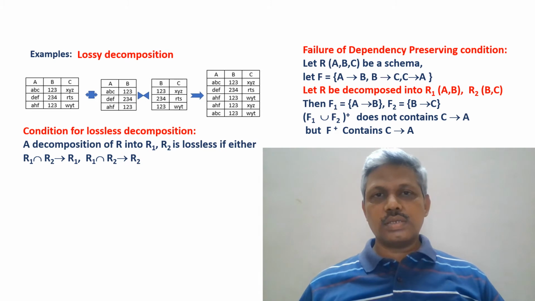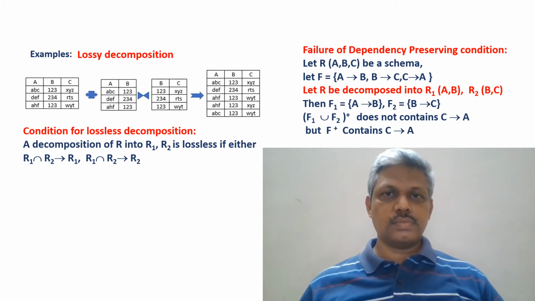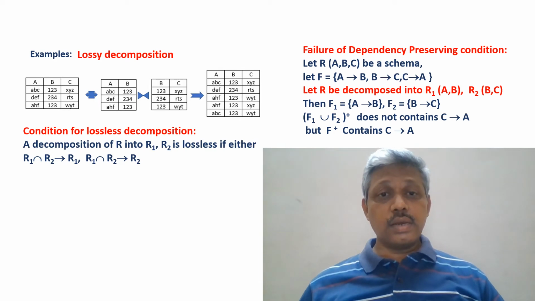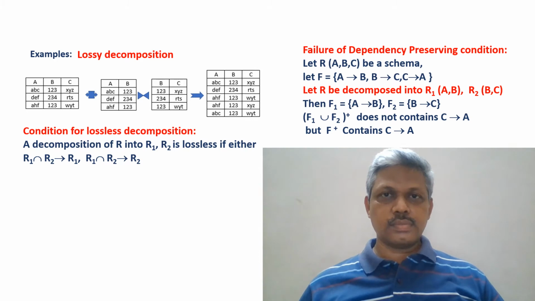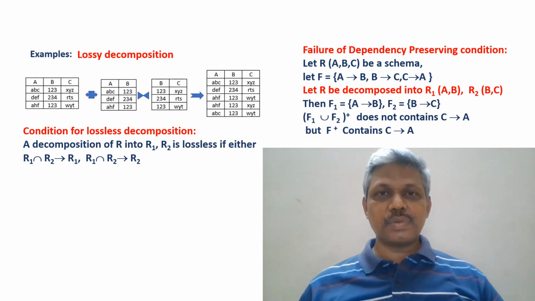In whatever sequence you use the Armstrong axioms, you cannot get C then A. That is lost. That does not hold. Whereas C then A holds on F, on the original R. So C then A is lost. Now this decomposition is not dependency preserving.